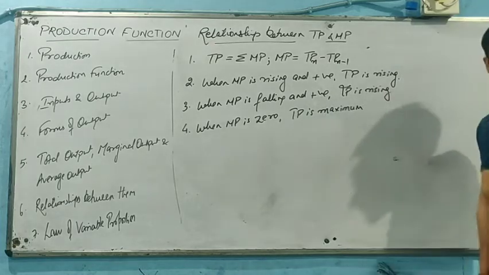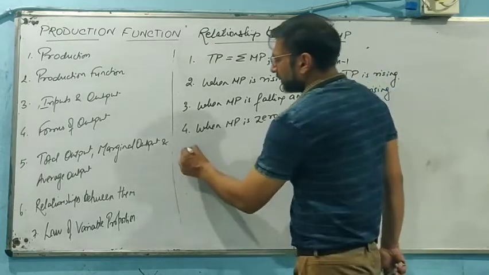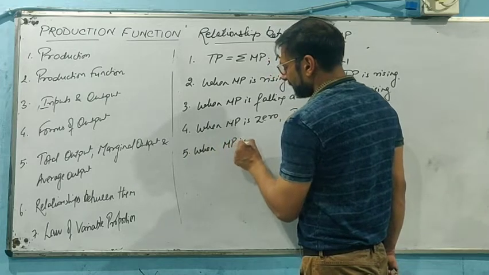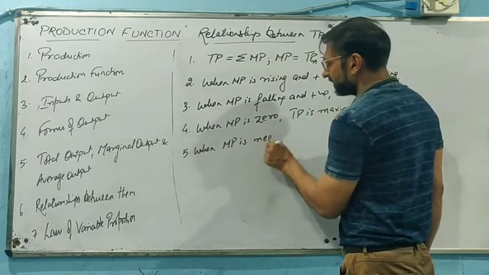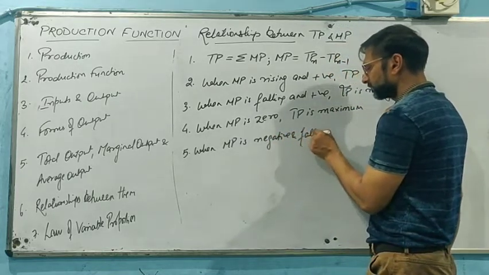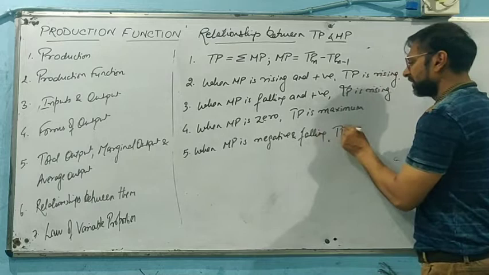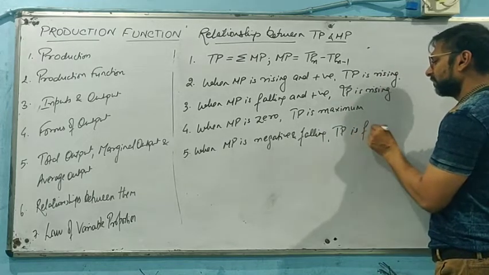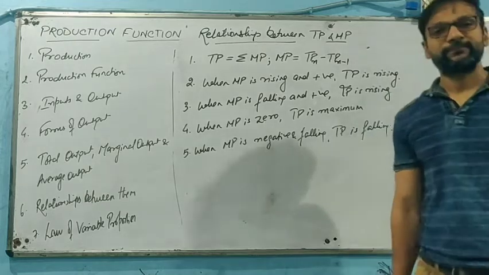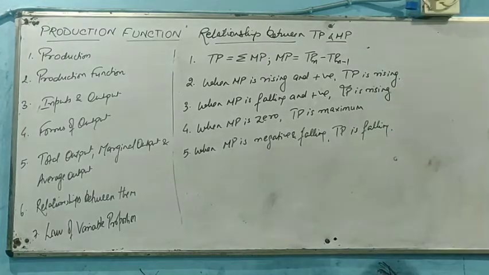Total product will be at the maximum value, and when MP is negative and falling, then TP is falling, or we can say TP starts falling. Okay, so this is basically the relationship that we have seen.